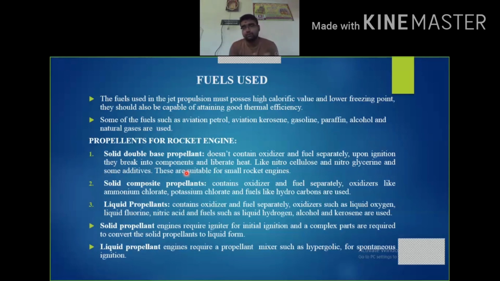Solid double base propellants do not carry oxidizer and fuel separately. It is a single component, and at the time of combustion it breaks into two separate components and liberates a high amount of heat. Solid double base propellants are like nitrocellulose and nitroglycerin. These are some of the solid double base propellants used as solid propellants, and they are mostly used for small rocket engines. When it comes to solid composite propellants, these carry oxidizer and fuel separately.